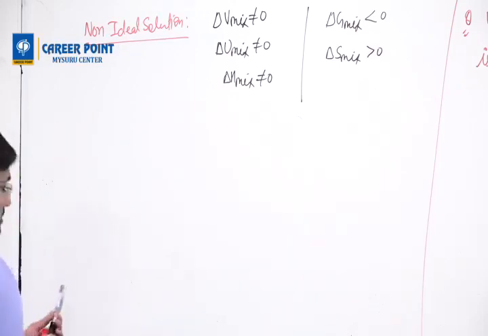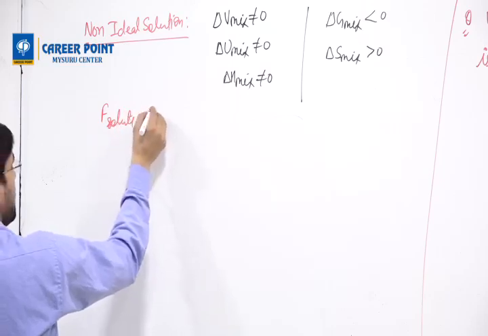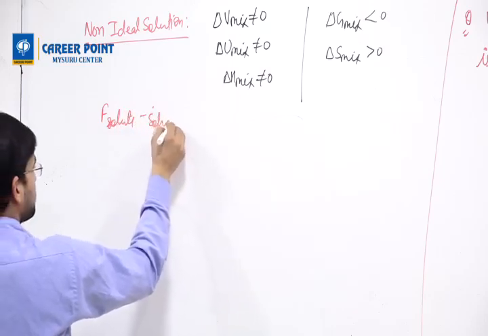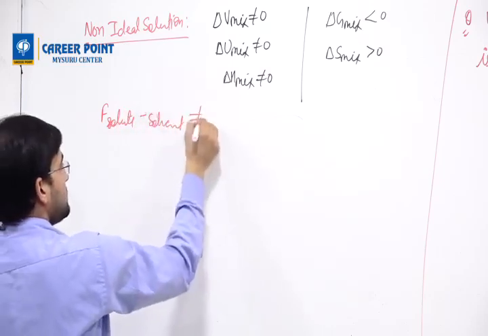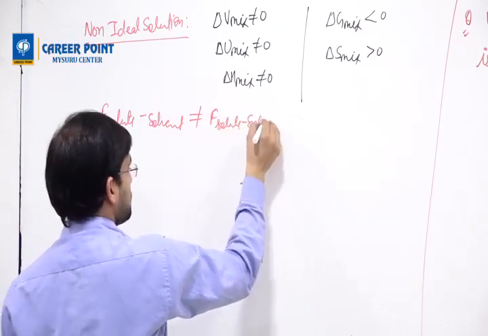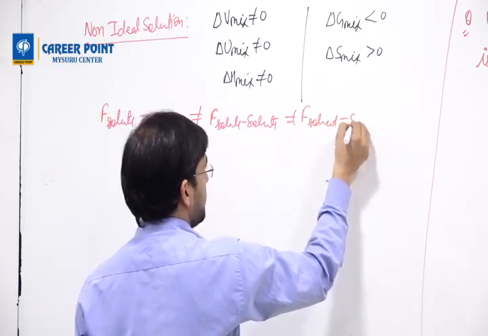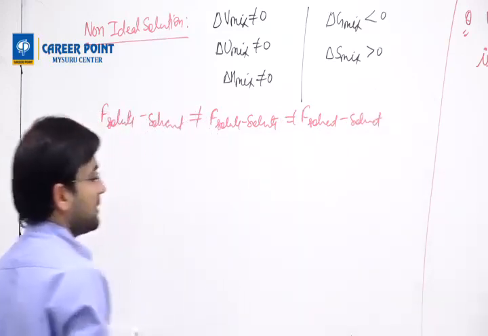Now why is it happening? Because the force between solute and solvent is not the same; the force between solute and solute is not equal to the force between solvent and solvent.